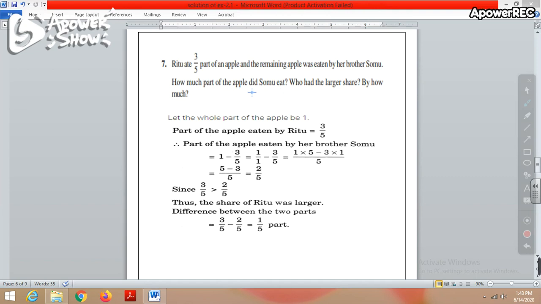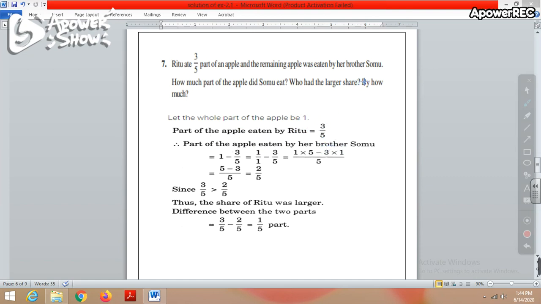So we only have one apple, and out of this 3/5 part of this apple is eaten by Ritu. So we have one apple, and the part of apple which is eaten by Ritu is 3 by 5. So how much did Somu eat? So you have to subtract 3 by 5 from 1. This is the whole part, and this is the part which is eaten by Ritu.